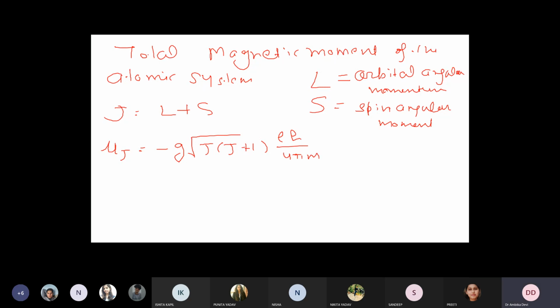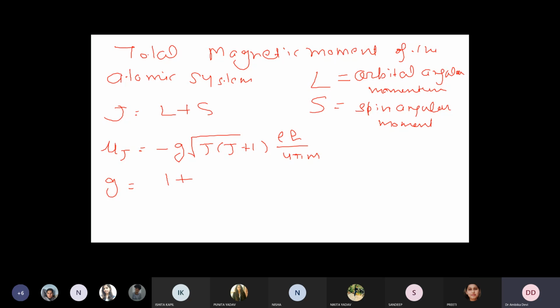EH upon 4 pi m. Okay. So again, we know that what is G? G is the Landé splitting factor, and in general its value is 2 for a single free electron, right? But in case you want to determine the value of G for different values of L and S, right,